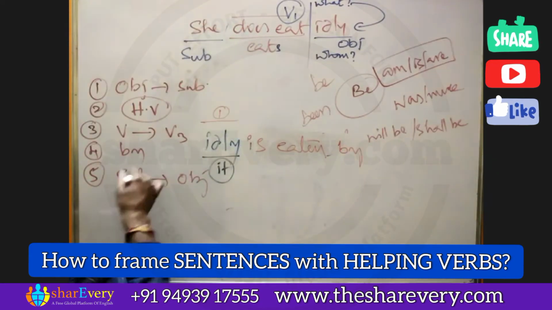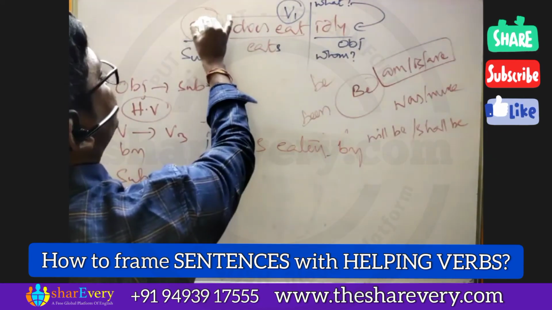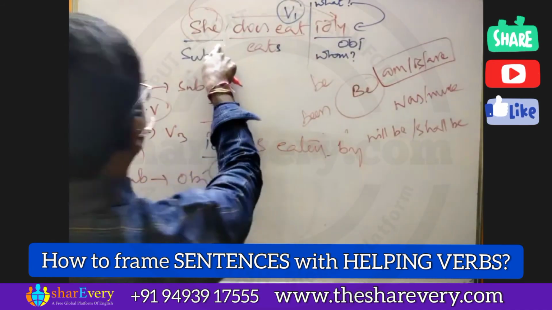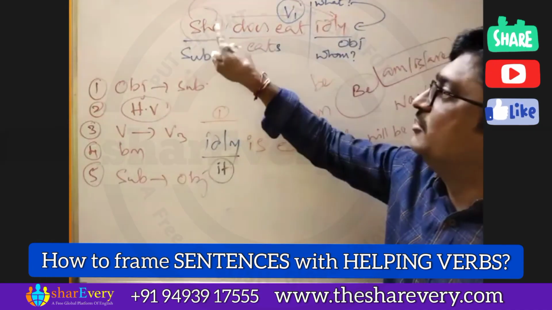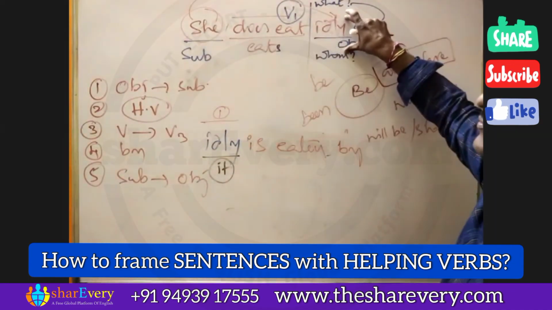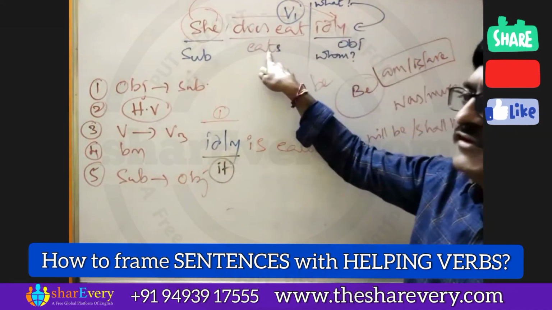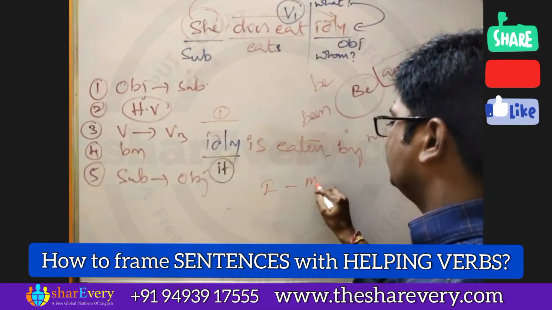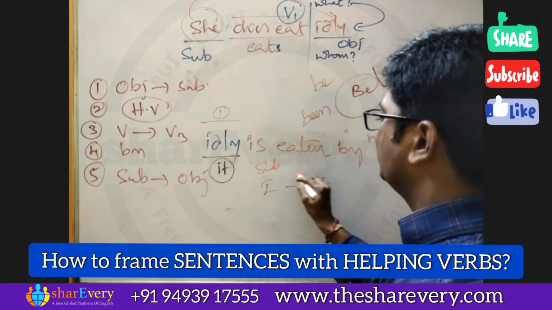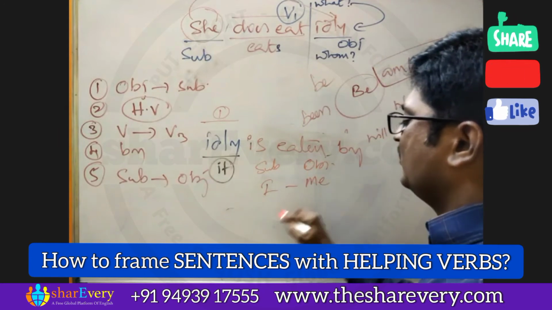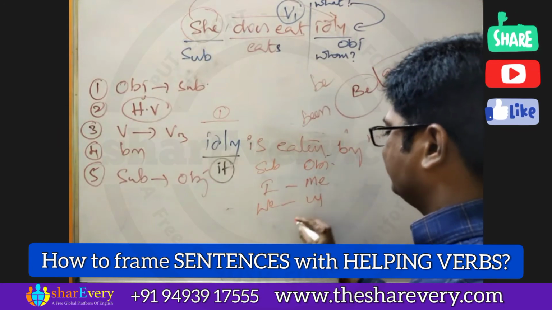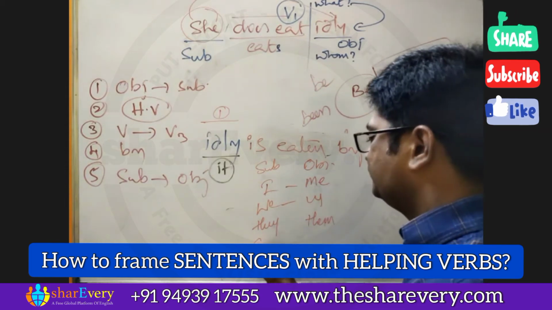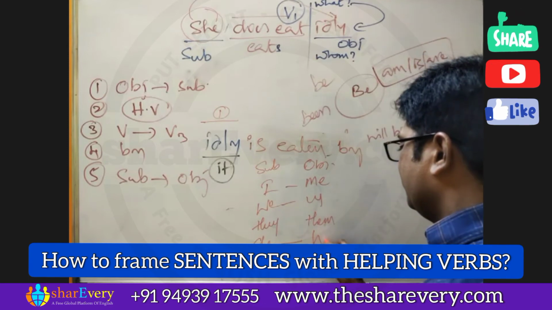So this is the 4th rule. By whom? By. This she has to be jumped into the place. But this is a place of subject, we know that. This is a place of subject and this is a place of object. So for this, in the pronoun class, I think we learned I changes to me, we, us, they, them, she, her.